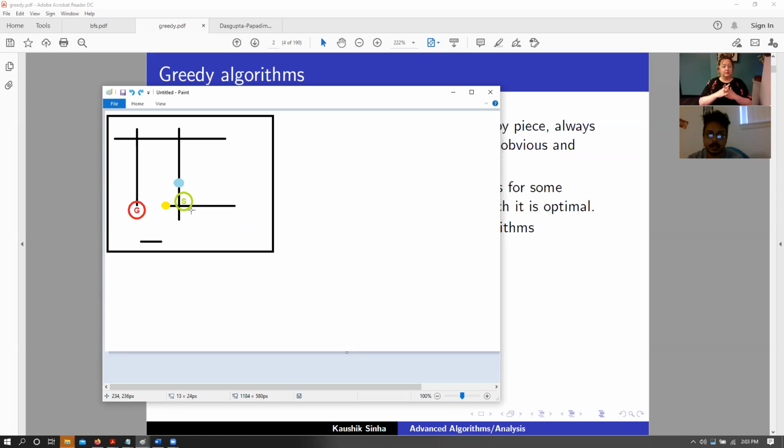However, greedy algorithms are also quite handy, and it's a very good approximation or a heuristic. Let's say that there was a path between this yellow dot towards this goal, then picking this yellow dot would have been the better choice, right?